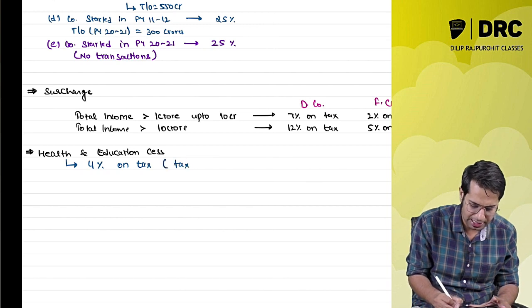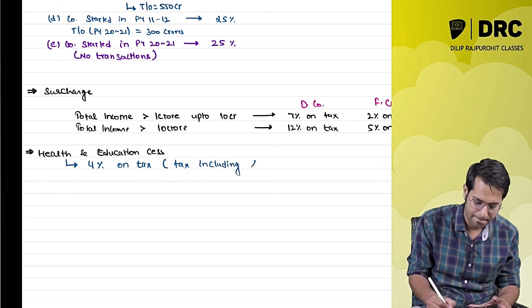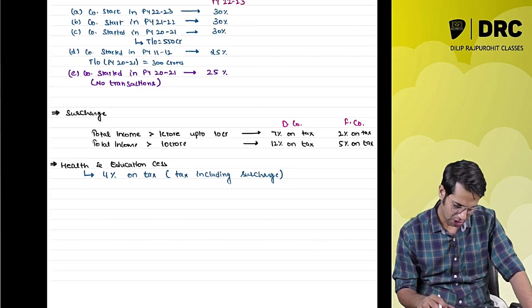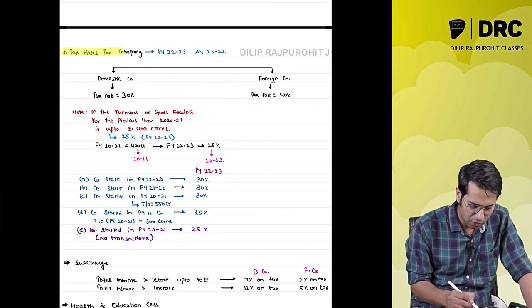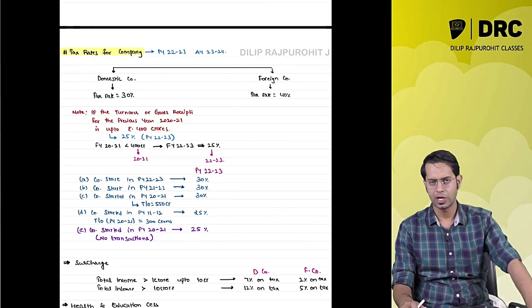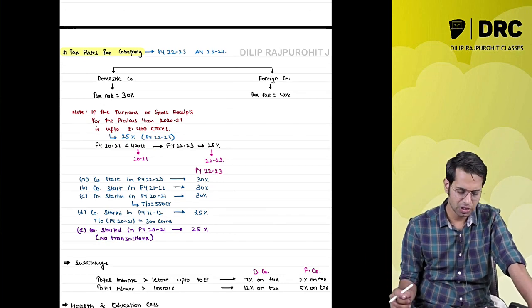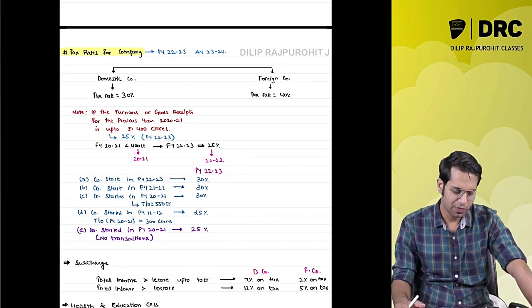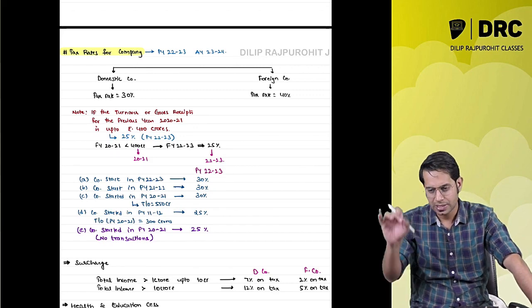Tax over here means tax including surcharge. So this is about the tax rates for a company. Previous year 22-23, domestic company 30%, foreign company 40%. If the domestic company's turnover for the previous year 2021 is up to 400 crores, then it will have to pay tax of 25% this year.